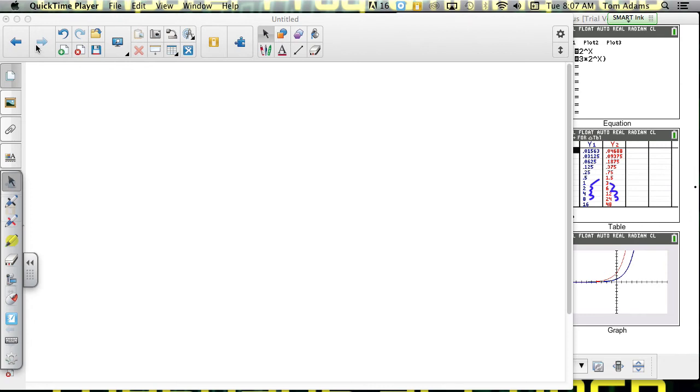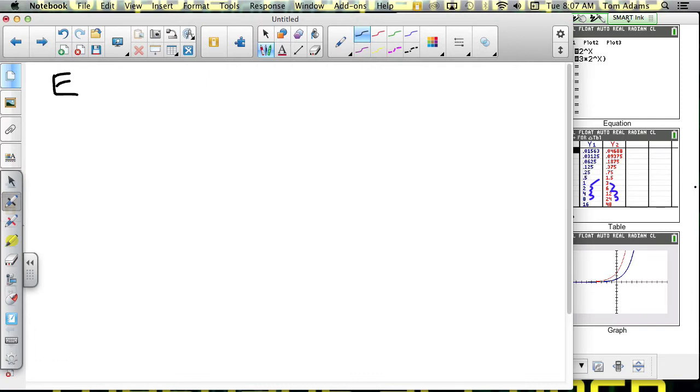Okay, so for our next example, example number 5, now that we're experts and we know how to transform our functions, we're going to try it with a very special number. And that special number that we're talking about is e. e is Euler's number, and it is like pi